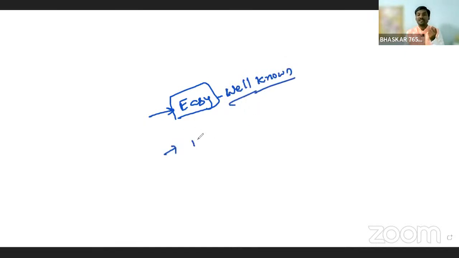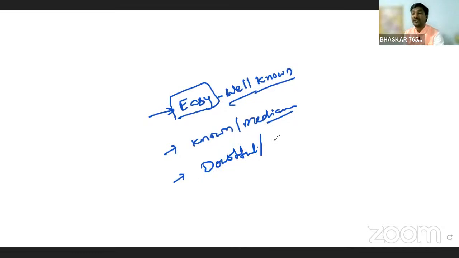After that, the medium level questions, the little bit known or doubtful ones, you attempt in the second level. Finally, the doubtful questions you write at the end. And completely unknown questions or extra choice questions, try to attempt in the last 5 to 15 minutes.